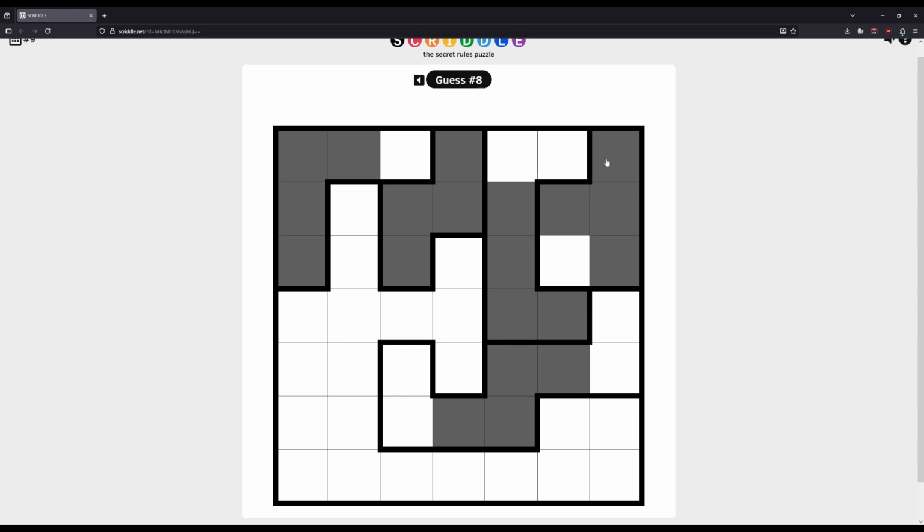Am I being a complete idiot here? Are you all screaming at the video? What am I missing? This is the only shape it can be, because this has to be kept blank. Could this be a different shape? I mean, it could be another L shape. The only other shape it could be without breaking something is the 4x1, but it can't be that because this can't change shape and it would always violate it. So I think this has to be here. So that means we've used both L shapes.